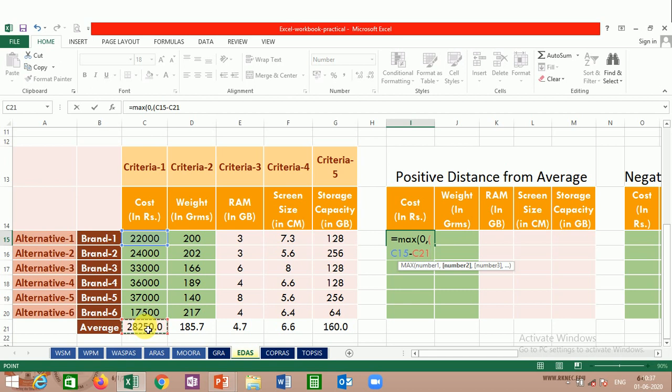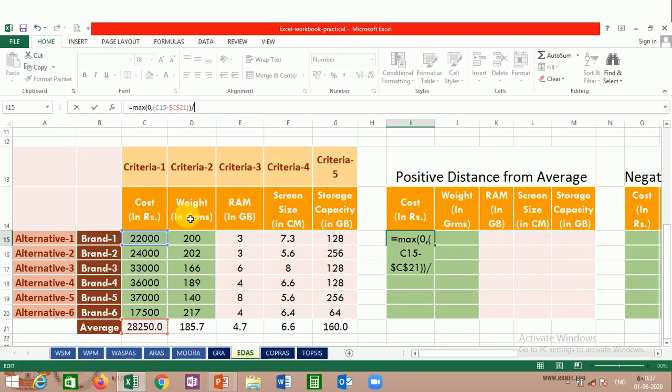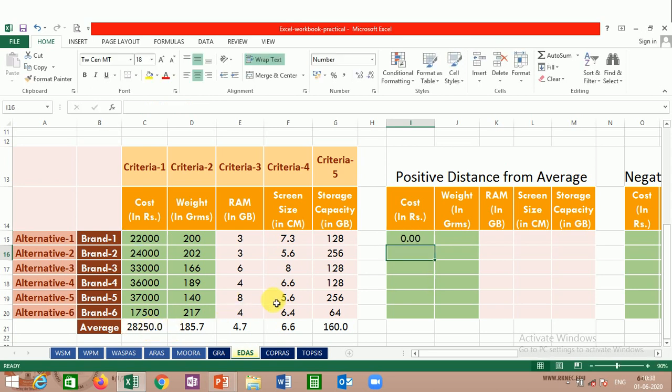Since we need to drag it, we need to freeze it by pressing F4. Those who are using a laptop, please press function F4. Now this is the maximum value, or the numerator. Two brackets will be required to close it. Now it should be divided by the average value of the respective column. Since again we need to drag it, we need to freeze it, so we have frozen it.